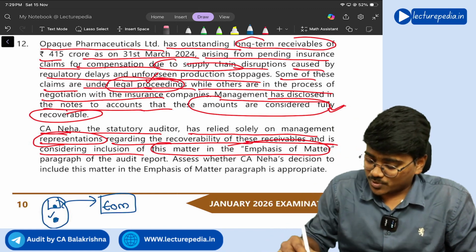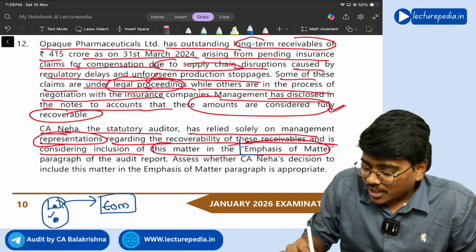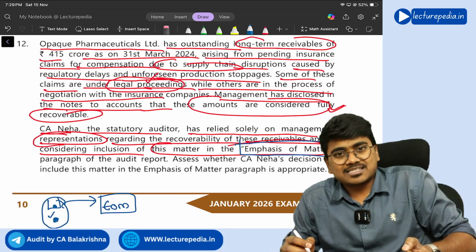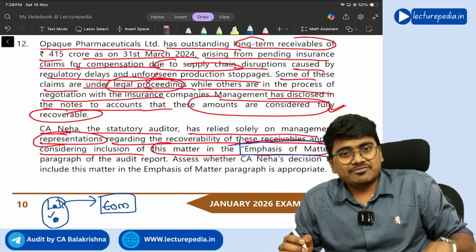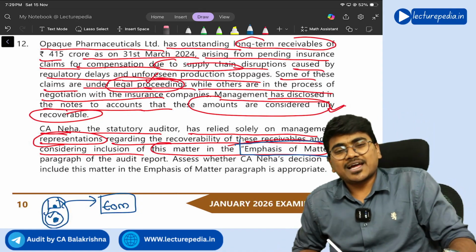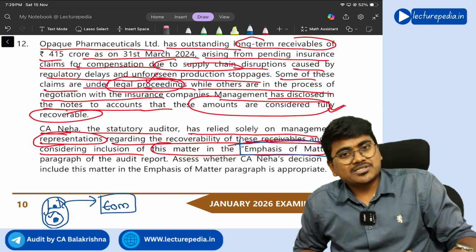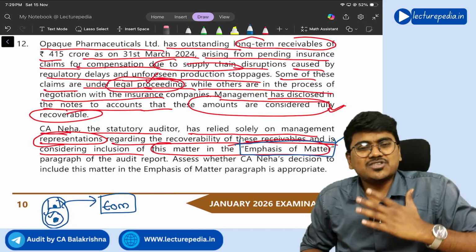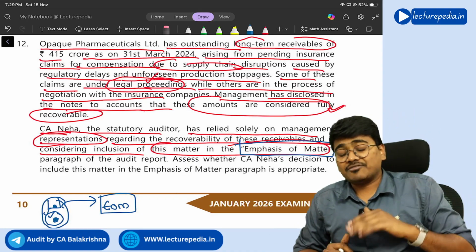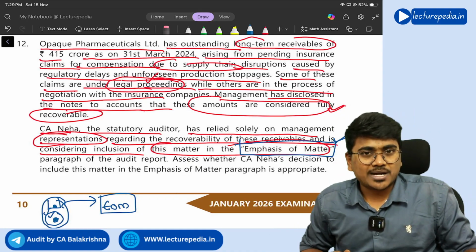So here in this situation, auditor should not include emphasis of matter paragraph until and unless she obtains audit evidence that whatever the representation made by the management is correct only. There are no misstatements in the representation made by the management. If such an audit evidence auditor obtains, she can include emphasis of matter paragraph. Otherwise, she should not include emphasis of matter paragraph.